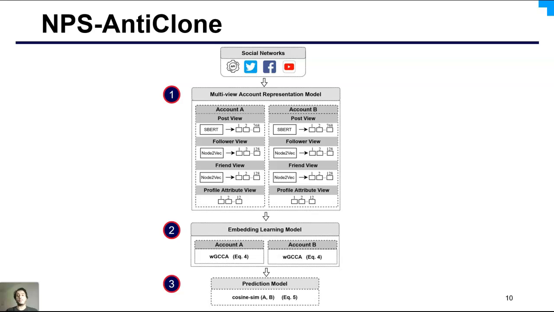The overview of our proposal is shown in this figure. Given a set of social media accounts, we aim to detect identity cloning using a multi-view representation of an account. Firstly, we generate different views based on post, network, and profile attributes for a given social media account. We then use WGCCA to learn a single embedding from all these views. We then calculate the cosine similarity between an account pair to predict whether or not it contains an account and its victim.